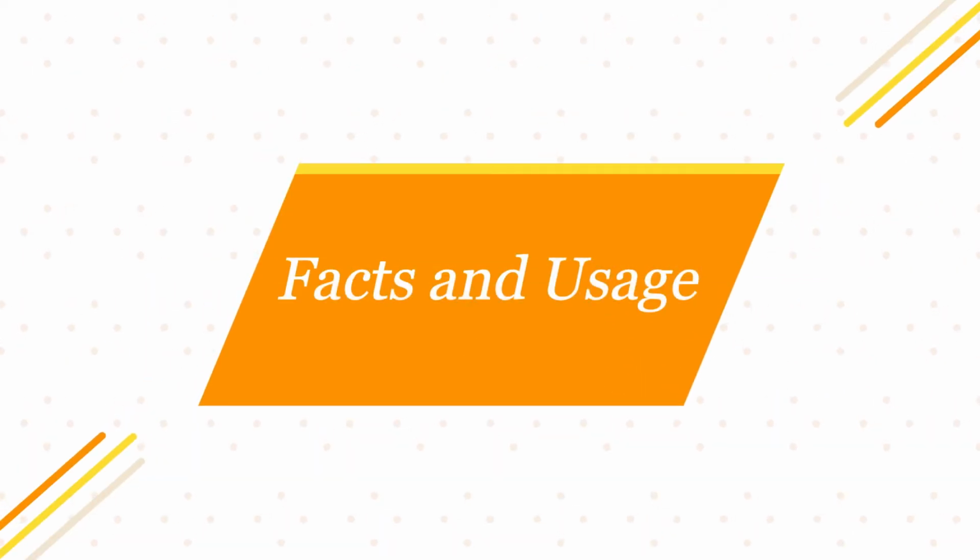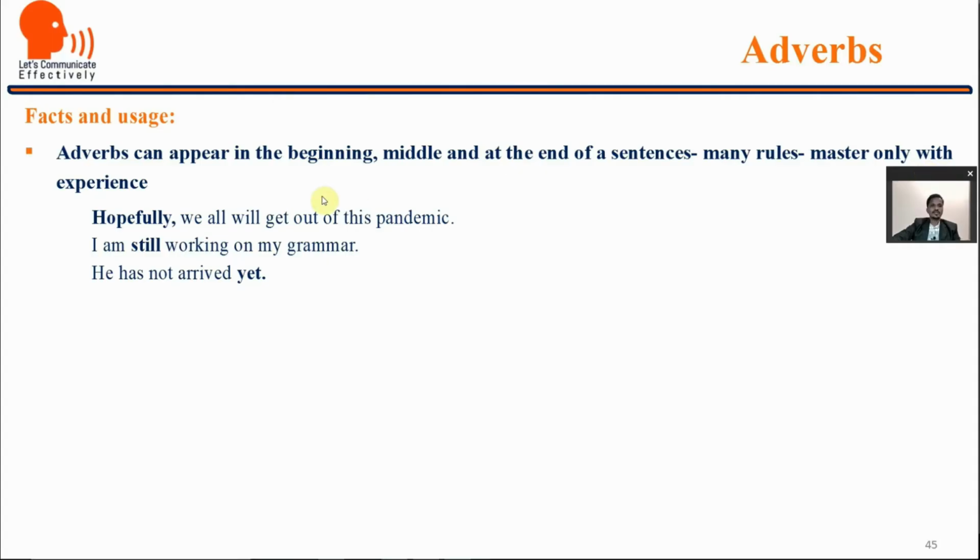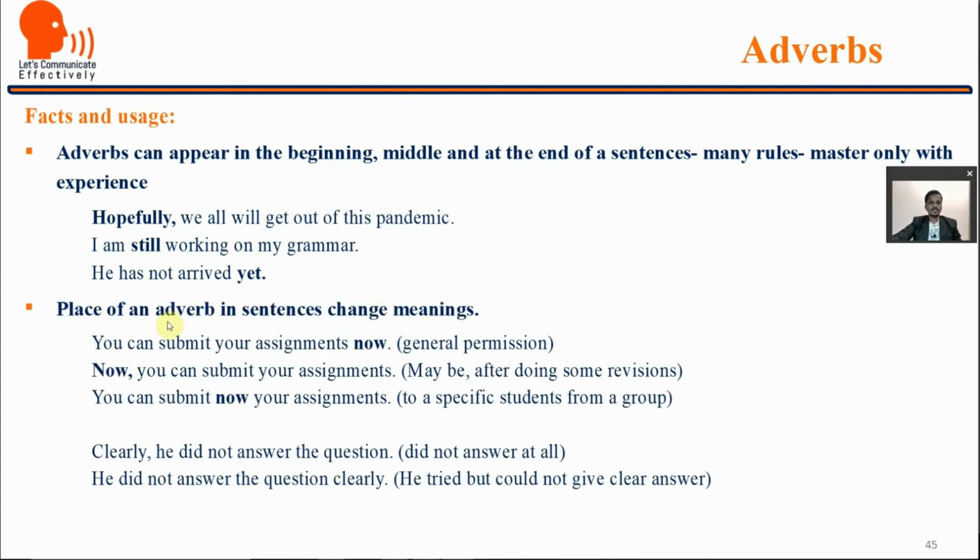Now, let us discuss the facts and uses. Adverbs can appear in the beginning, in the middle, as well as at the end of a sentence. There are many rules, but you can master using adverbs only with experience and more practice. Like, hopefully, we all will get out of this pandemic situation. So in the beginning of a sentence, adverb hopefully is used. I am still working on my grammar. In the middle. He has not arrived yet, at the end of the sentence. Place of an adverb in sentences change meanings.